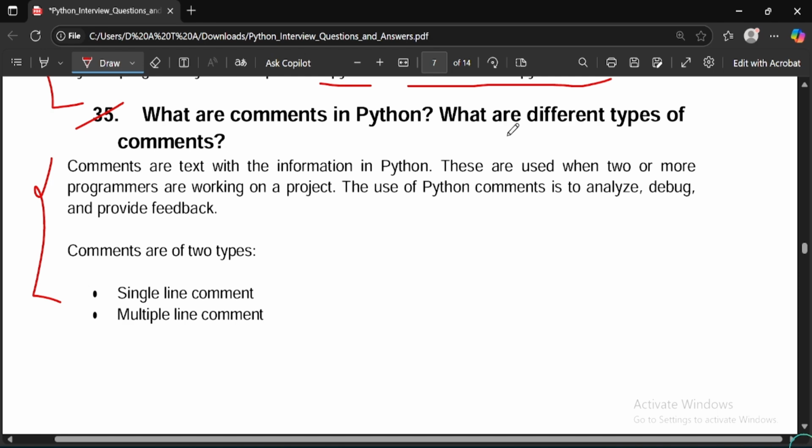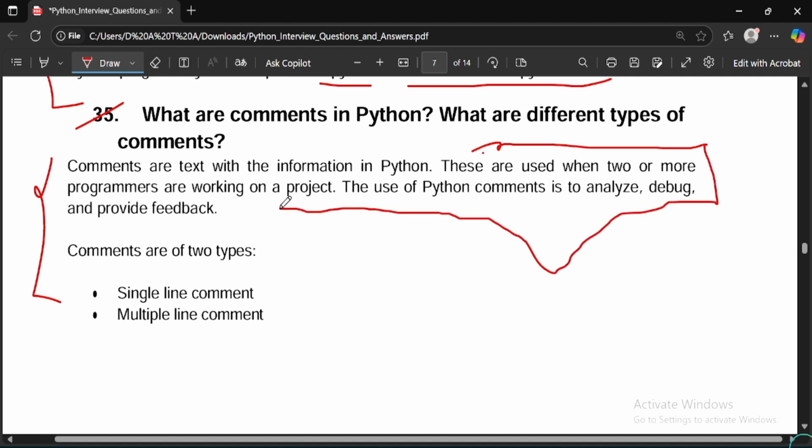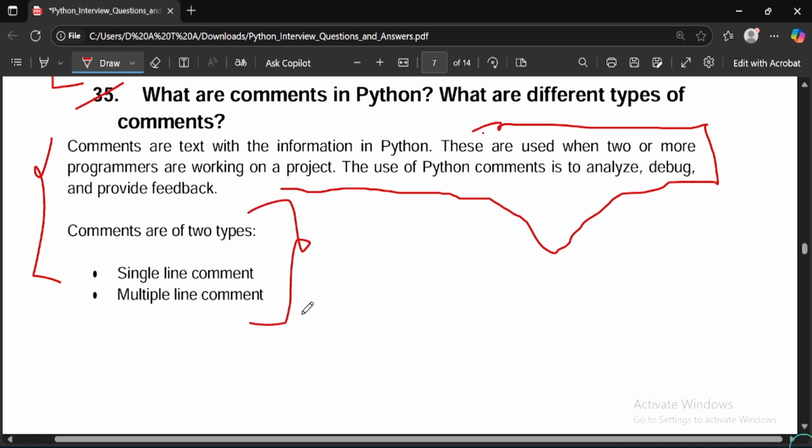Basically you can explain in good words that comments are text with information in Python. These are used when two or more programmers are working on a project. The use of Python comments is to analyze, debug, and provide feedback. Comments are basically of two types: single line comment and multi-line comment.